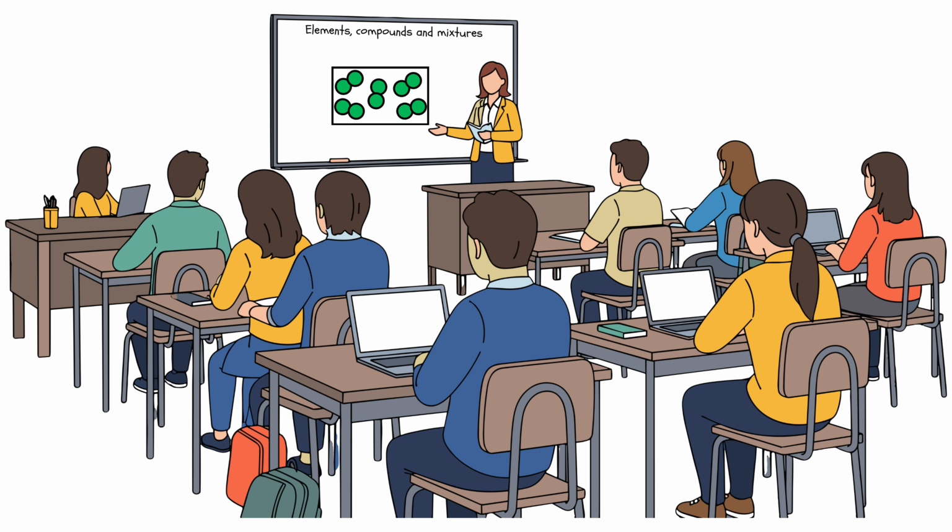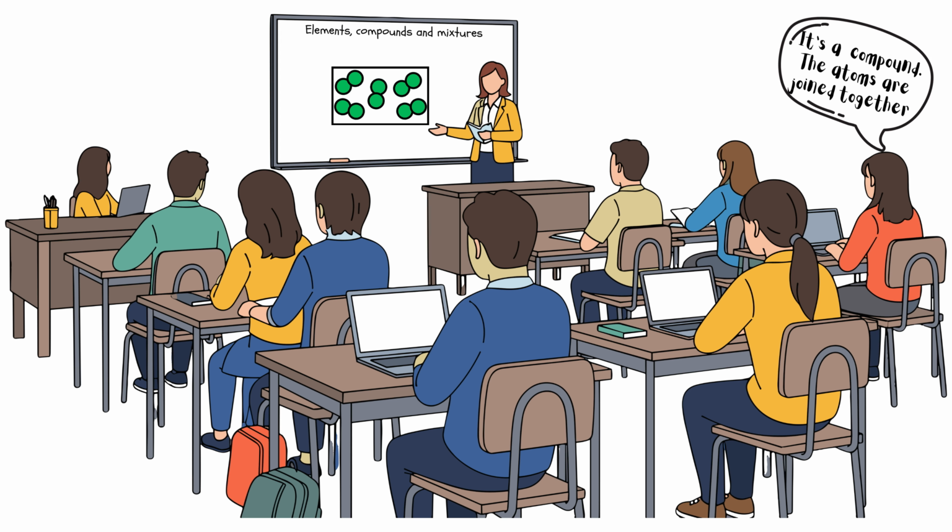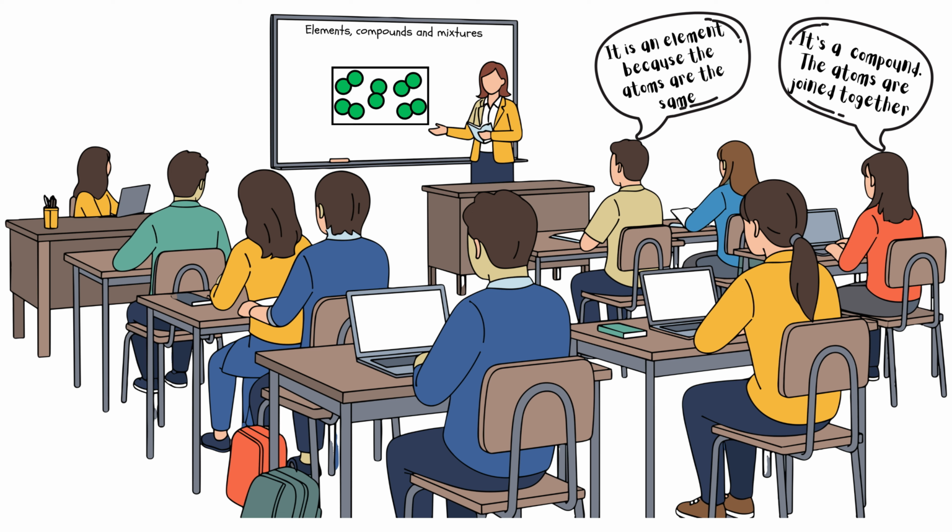Professor Insight wants to know if the representation shown on her whiteboard is that of an element, compound, or mixture. Zell mentioned that it is a compound because the atoms are joined together. Bert stated that it is an element because, though the atoms are joined together, it is the same type of atom. Myra said that it is both an element and a compound since it is one type of atom, but they are joined together. Who do you agree with and why? Is there anything you could change about the image to cause your answer to change?